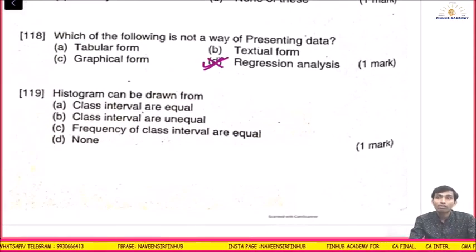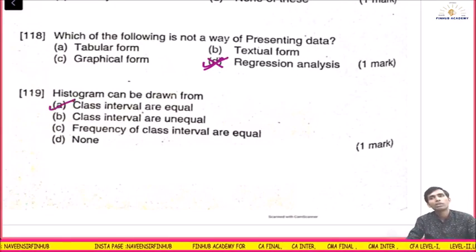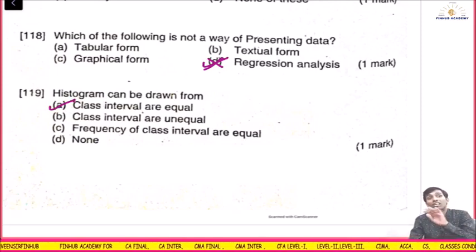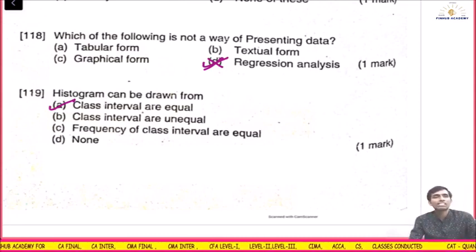Histogram can be drawn when the class intervals are equal. Okay, the question is not clear. If the class intervals are not equal, then you can't draw a histogram. If you at all have to draw, then you should use the frequency density to plot and not the frequencies. That is what I discussed.